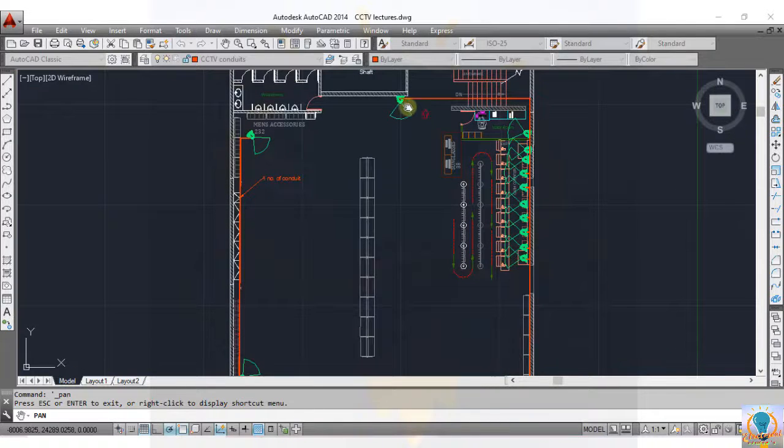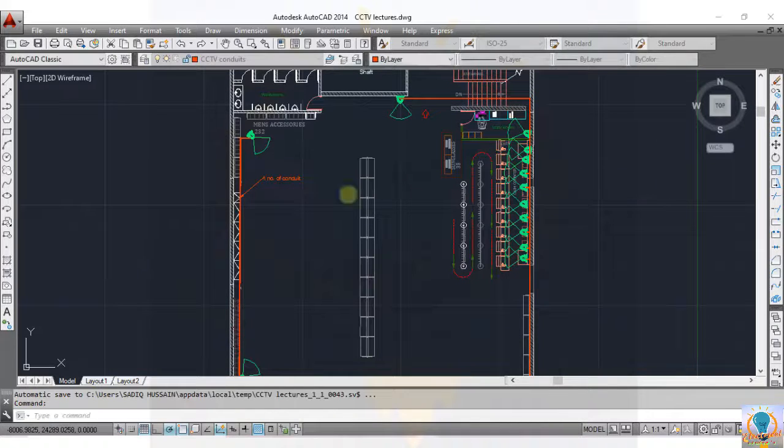Okay, again mark the number of conduits. So remember the point that I have told you, four Cat6 cables can be passed through one conduit. So one cable for this camera, one for this camera, one for this, and one for this camera. So up to this point there will be only one conduit.